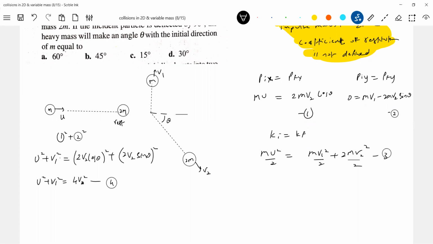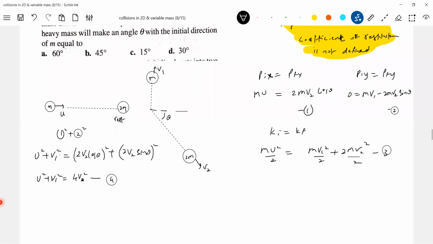Then squaring and adding equations 1 and 2, u square plus v1 square equals (2v2 cos theta) whole square plus (2v2 sin theta) whole square. Do the calculation and I'll proceed to the next idea.